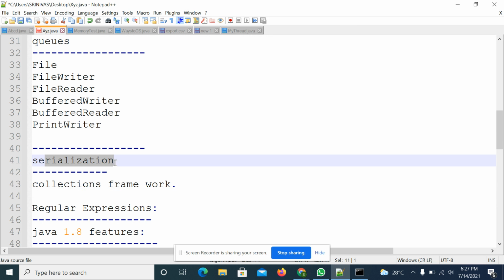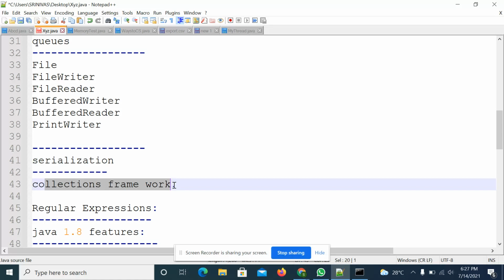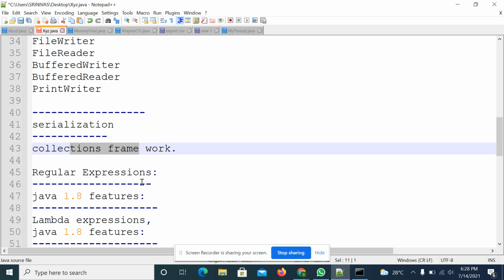So serialization concept I wrote, right? Whatever I didn't cover I will cover here. Then this is a very, very important one, the collections package. Here we will understand what is a list, what is a map, what is a set, and queues also. In every interface there are subclasses: array list, linked list, vector, stack, all these things, right? So many classes are there. I think it will take around 10 to minimum 15 classes to complete the collections stuff, right?